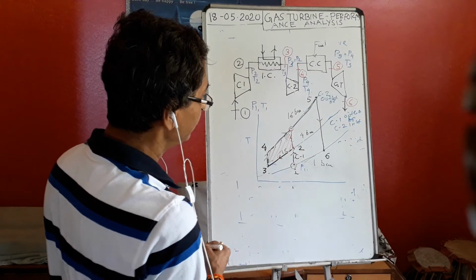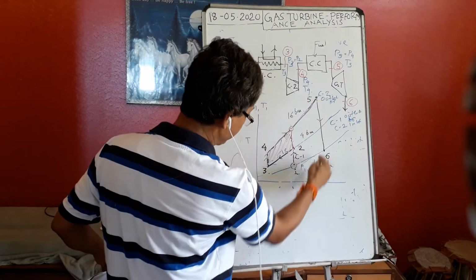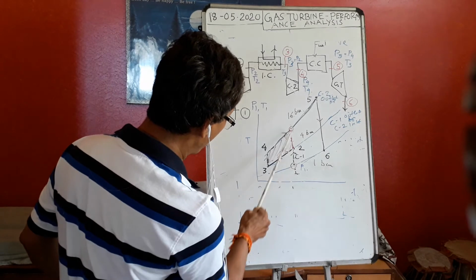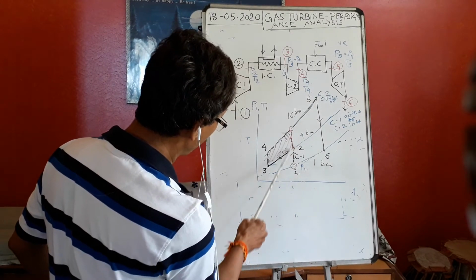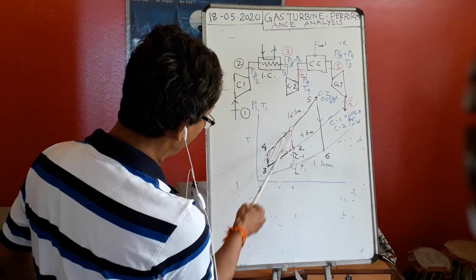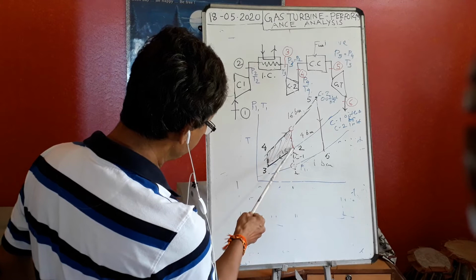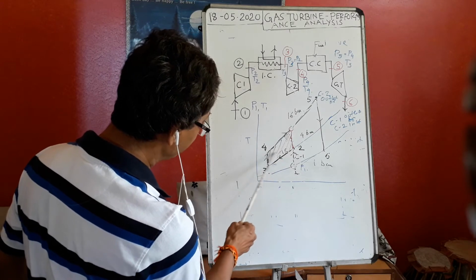You understand? If I had used one compressor, how much work done would I get? This much. This is the idea. If I use one compressor, how much work done will I get? This is the work area, 1, 2, 4 dash 5. But what am I getting now? This. So this area I have increased.